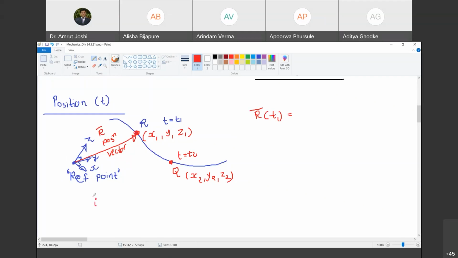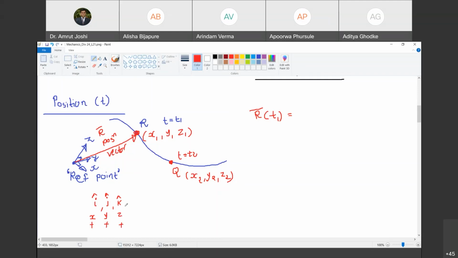I call them i cap, j cap and k cap. Do you agree with me? Yes, sir. So what are i cap, j cap and k cap? They are unit vectors directed along positive x, positive y and positive z. They have magnitude unity and therefore they only indicate the direction. Are you with me? Yes, sir.